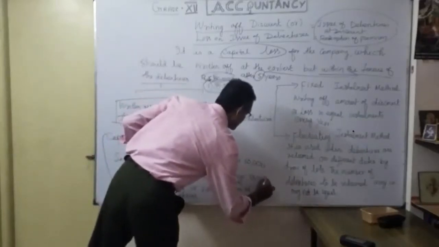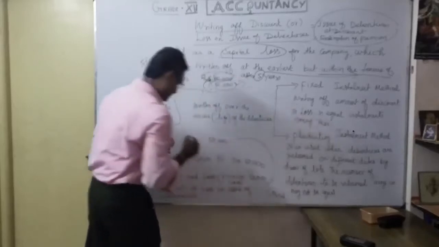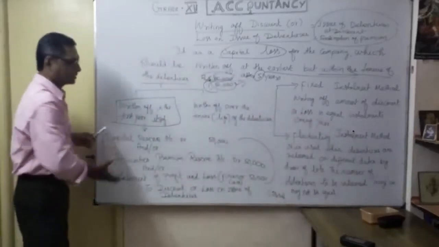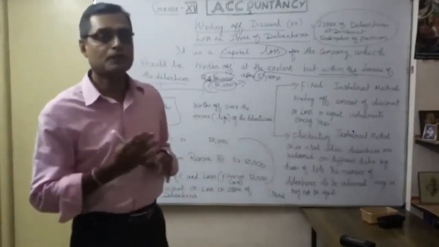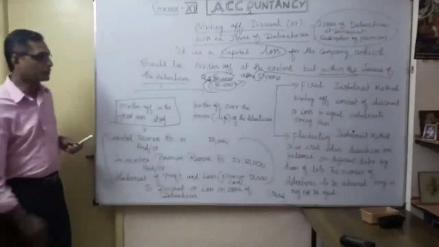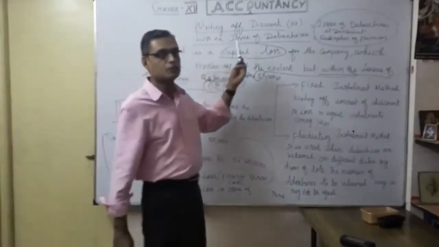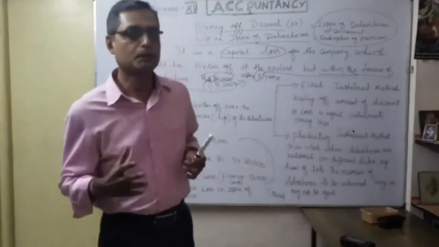Likewise we utilize them. You understand all three: depending on the availability of the capital reserve, the securities premium reserve and the statement of profit and loss, these three heads of accounts are utilized for the loss on issue of debenture or discount on issue of debenture. Keep that in mind.